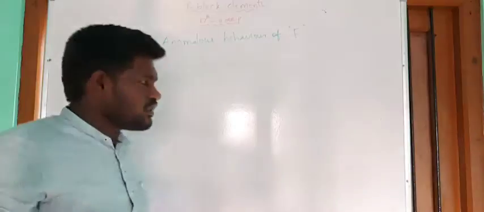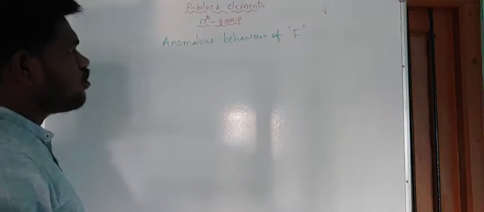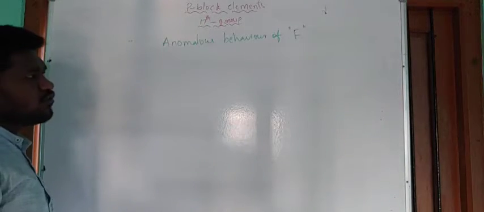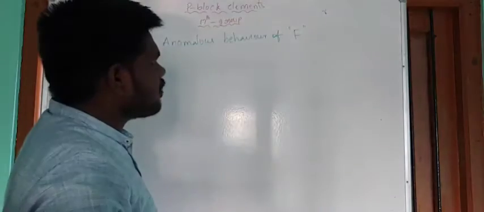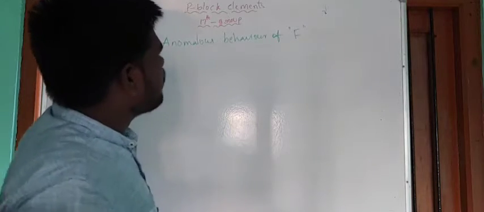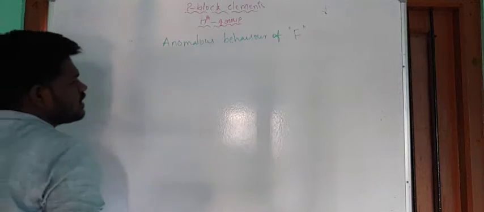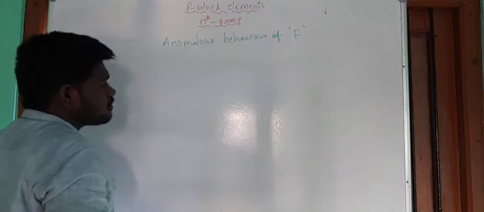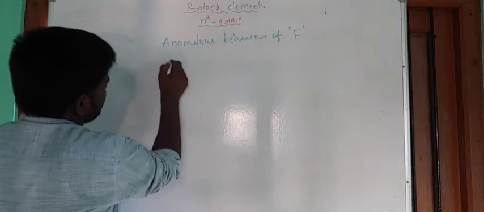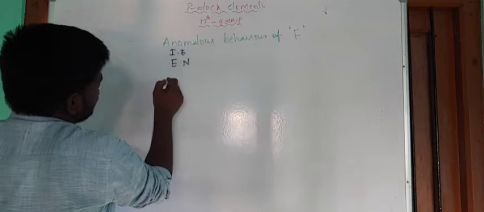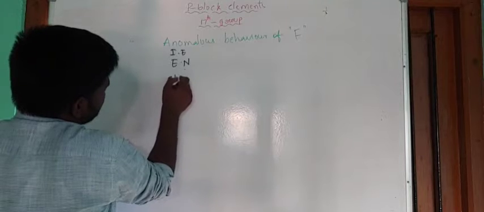So right guys, this is the continuation of 17th group elements. In this class I am going to teach you the anomalous behavior of fluorine. Fluorine shows anomalous behavior with the rest of the elements present in the 17th group: chlorine, bromine, iodine. Now let us see in which properties it shows anomalous behavior. First one, electronegativity, ionization energy, and next one, electrode potential.